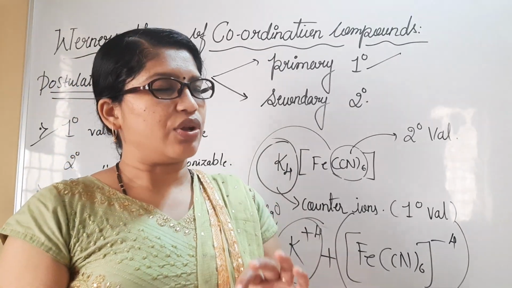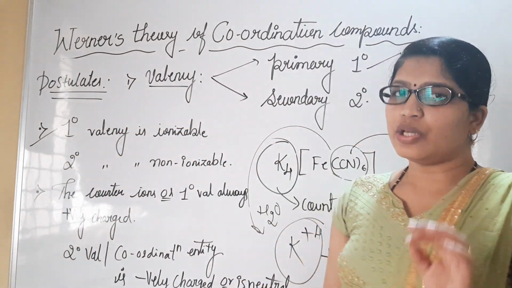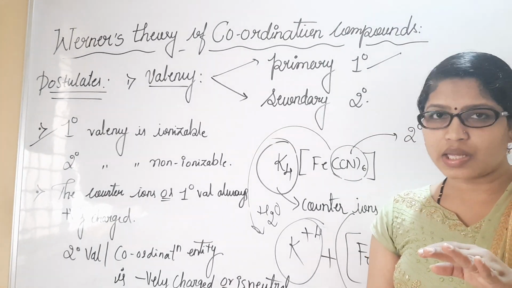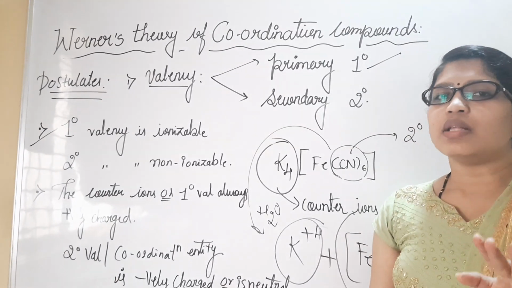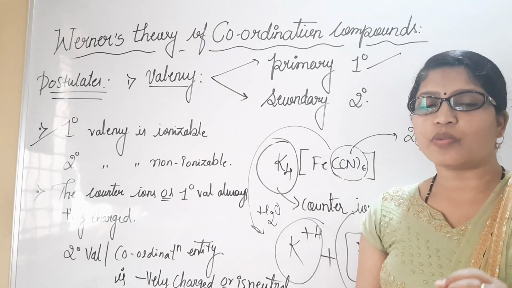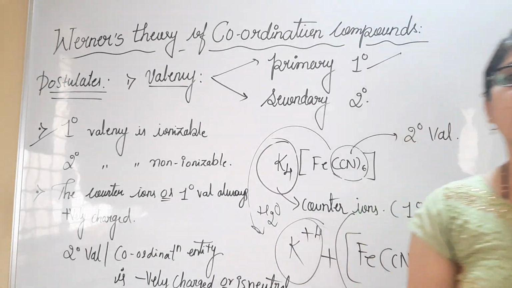Primary valency is ionizable, secondary valency is non-ionizable. Secondary valency is always negatively charged or neutral, whereas primary valency is always positively charged, as given by the third postulate of Werner. Please do copy this. We'll move to the next.